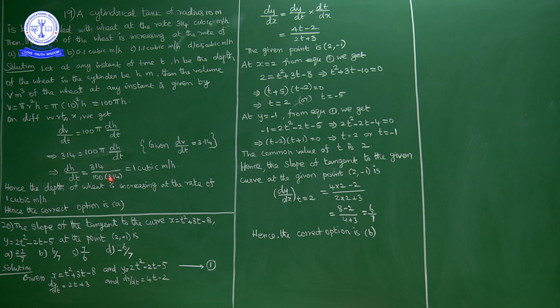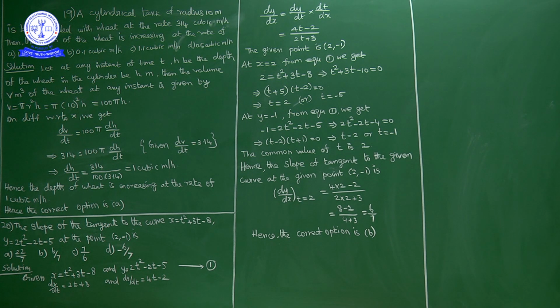Now what is the pi value? Pi is approximately 3.14 or 22 by 7. So 314 by 100 into 3.14 is nothing but 314 in the denominator and 314 in the numerator. 314 by 314 is 1. So dh by dt is 1 meter per hour. So the depth of the wheat is increasing at the rate of 1 meter per hour.